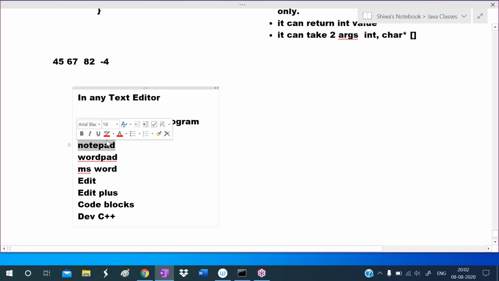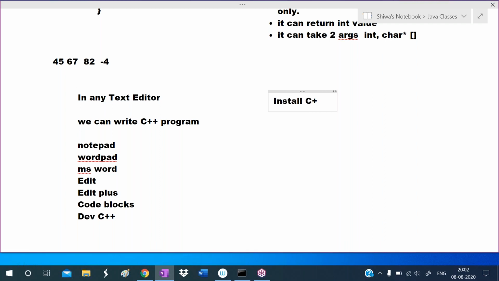So the first program I'm writing on Notepad. We write the program in a text editor, and we have to install a C++ compiler to run C++ programs. So to run C++ programs, install a C++ compiler and use one text editor.